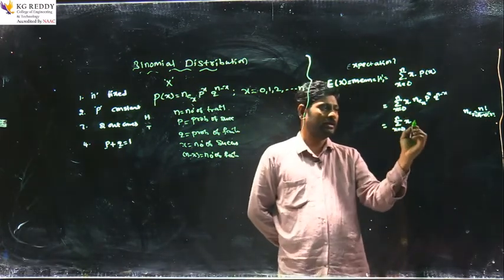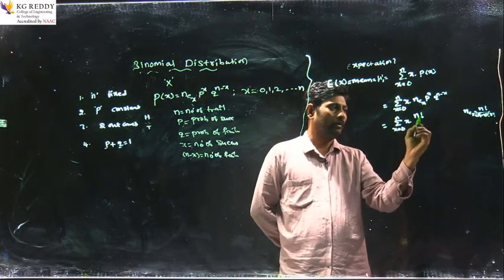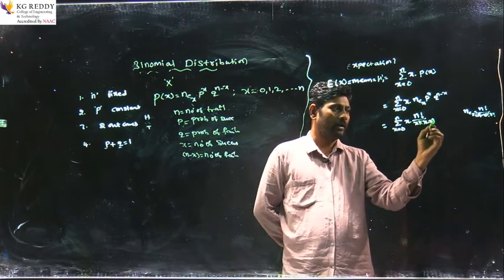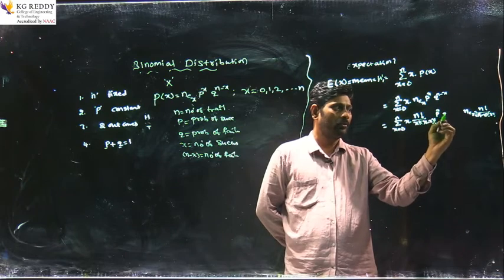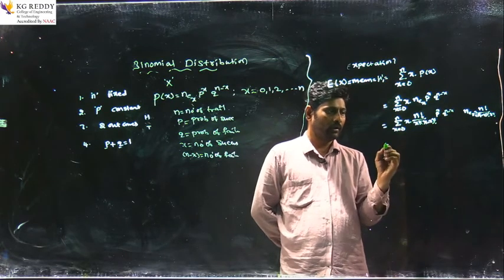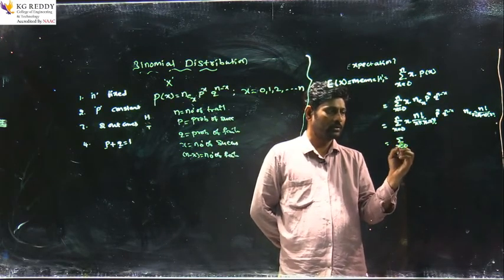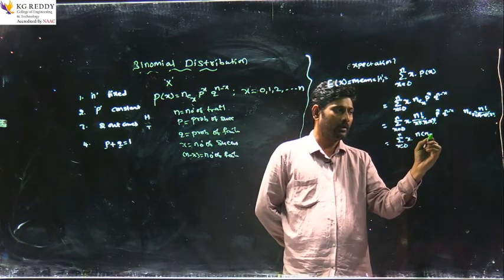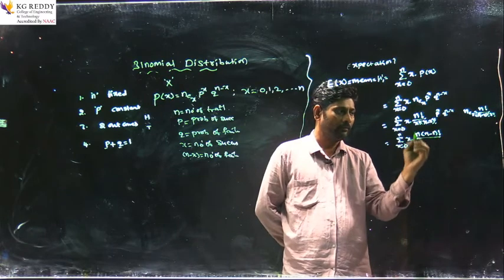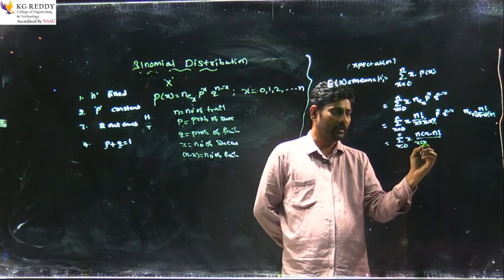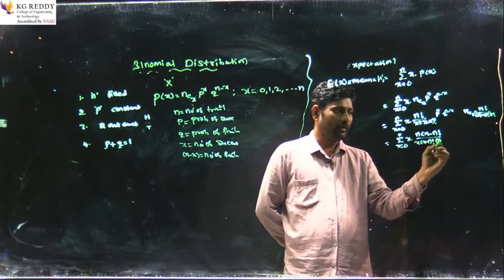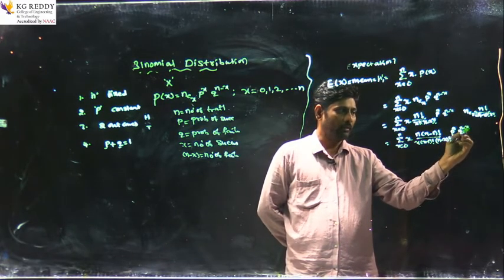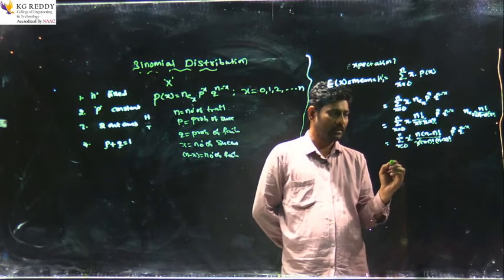Here nCx is n factorial by x factorial into (n minus x) factorial, p^x q^(n minus x). Okay. Now summation x equals 0 to n of x into n factorial, n into (n minus 1) factorial, by x factorial, which is x into (x minus 1) factorial, into (n minus x) factorial, p^x q^(n minus x). Here x gets cancelled.